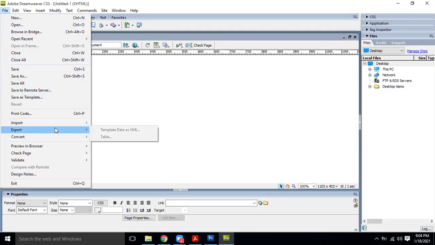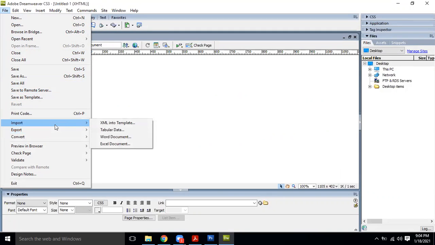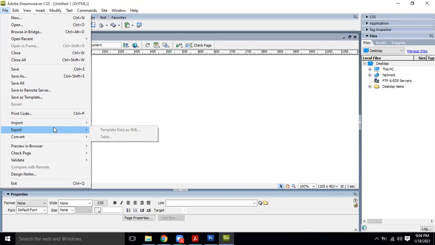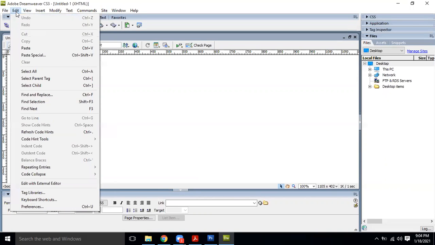We have gone through all these options. When we have done, we can import one file into another format, we can export it to a further format, or we can convert it as well. In the edit menu, undo and redo are there, and cut, copy, paste, all these options are available. So this is a menu bar.